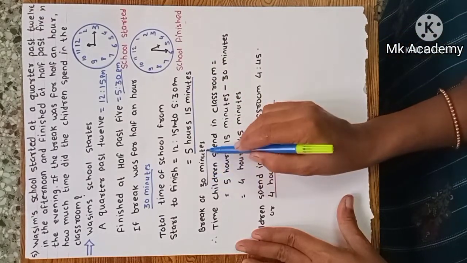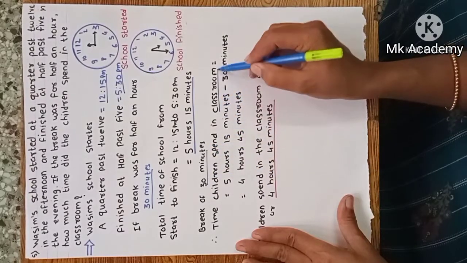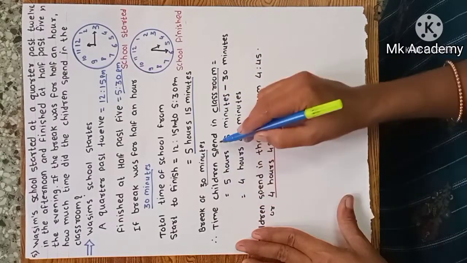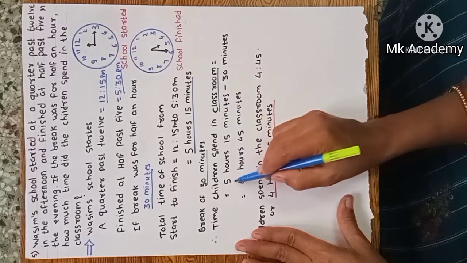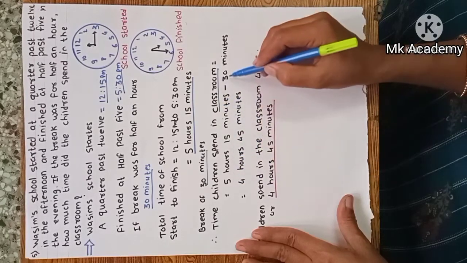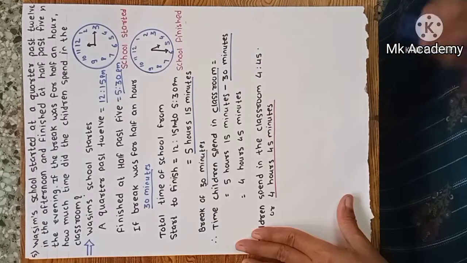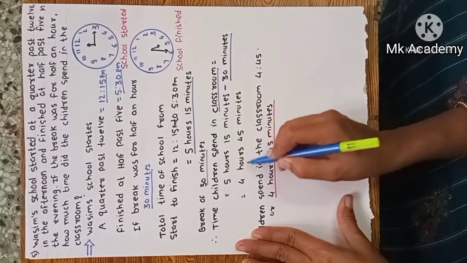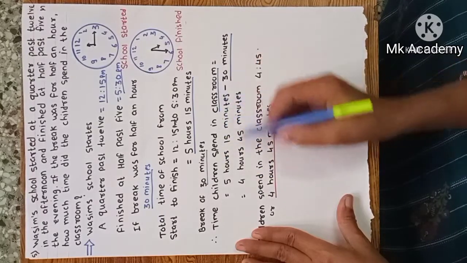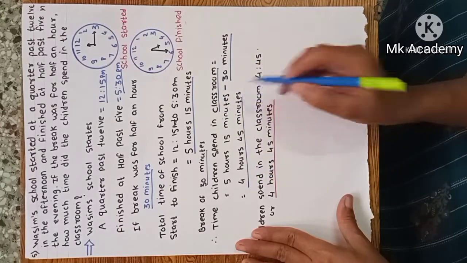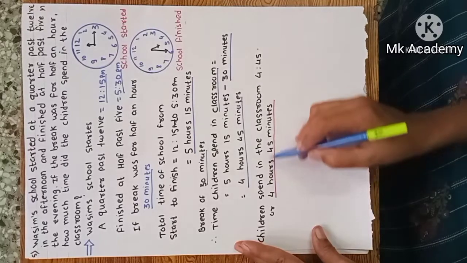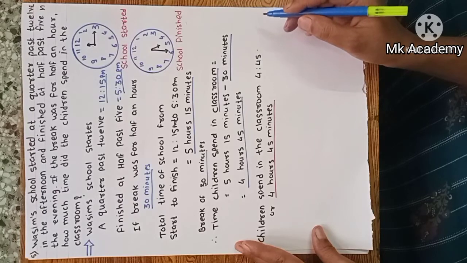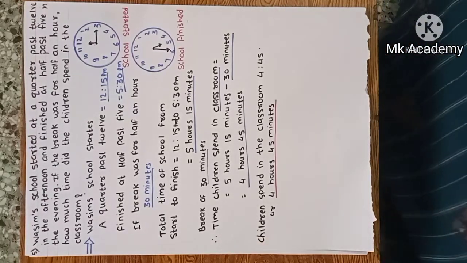Now the break is 30 minutes. We have to calculate only the time in the classroom, not the total school time. We have to calculate the time children spend in the classroom. Therefore the total time of school is 5 hours and 15 minutes and this is the break time. We have to subtract this break time. Then the time children spend in the classroom is 4 hours and 45 minutes. This is the total time spent in the classroom.